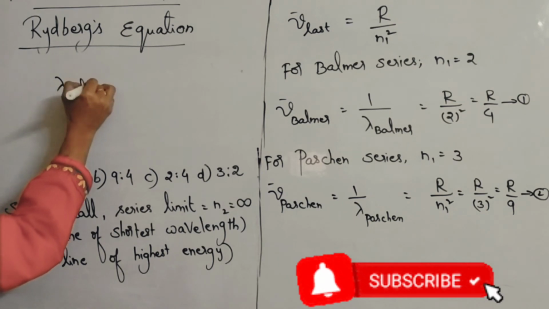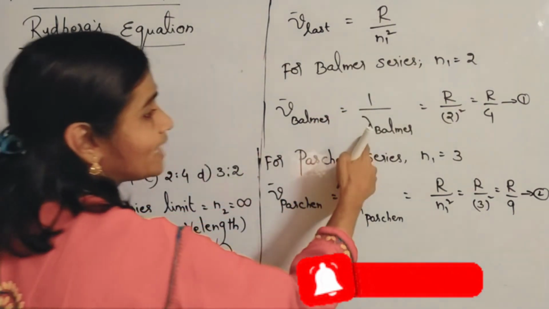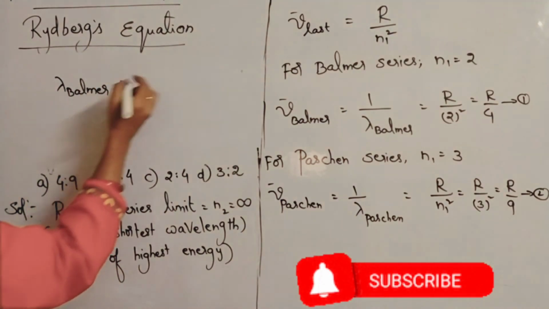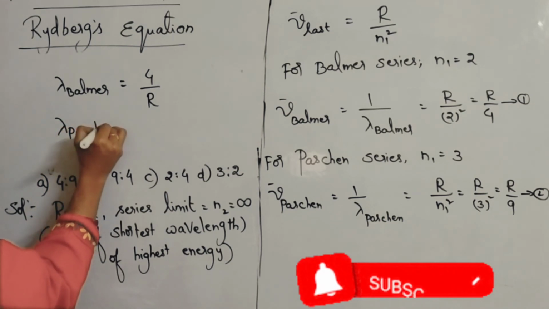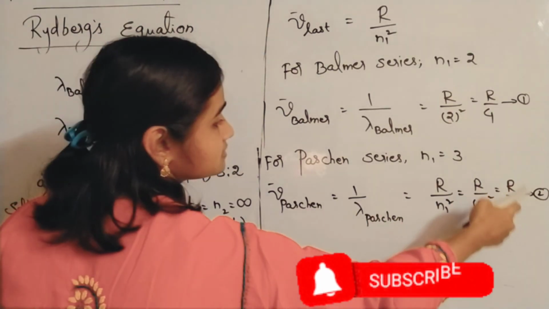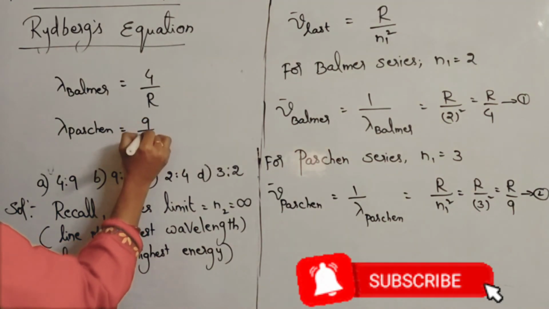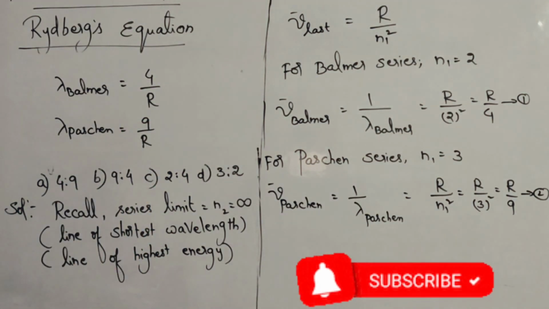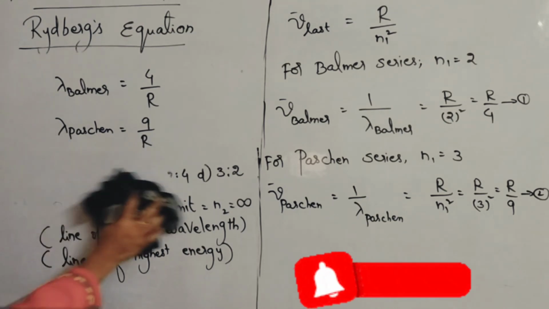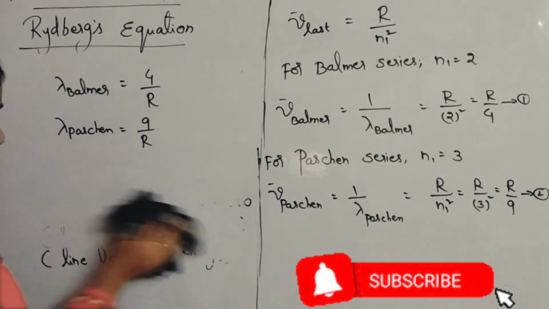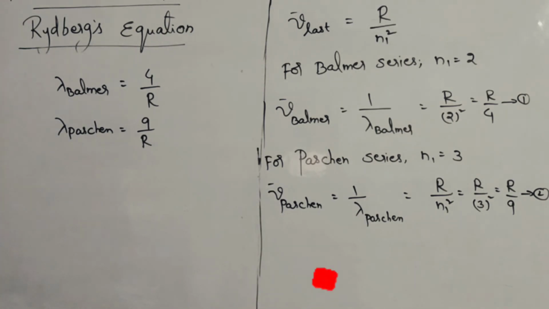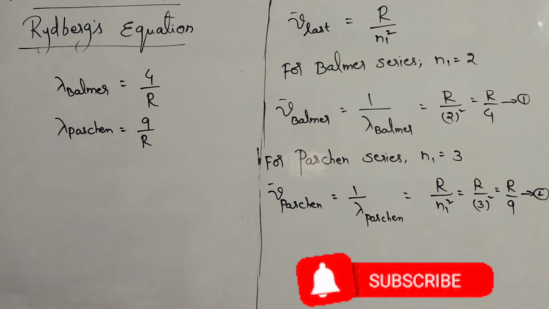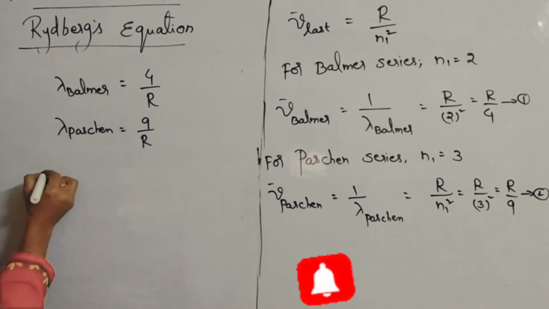So lambda Balmer, how much will it be? 1 by lambda Balmer is R by 4, so lambda Balmer is 4 by R. Lambda Paschen is 9 by R. Now take the ratio, lambda Balmer by lambda Paschen. You will get the ratio 4:9, isn't it?